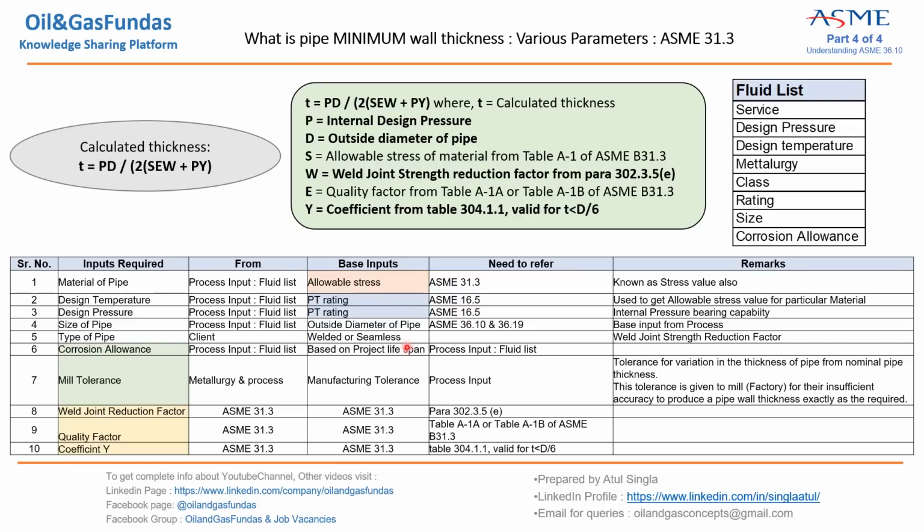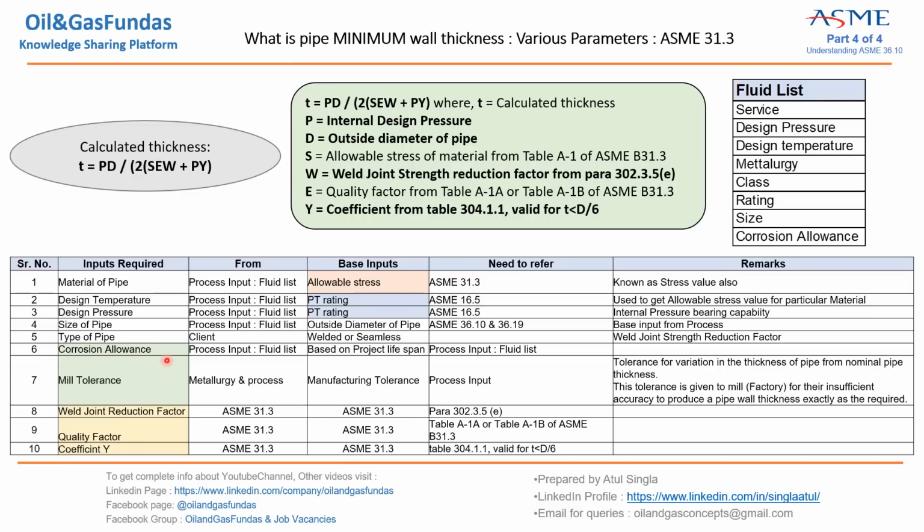Generally up to 14-inch or 12-inch we go for seamless, and for higher sizes we go for welded, which is the cheaper option. The particular size is decided in the design basis, or we get this information from the client, up to what size we have to go for seamless or welded. This is decided by the client and we get it in the basic engineering part.